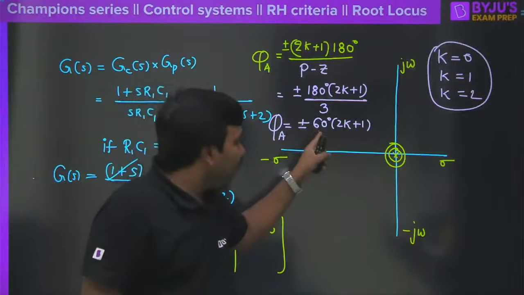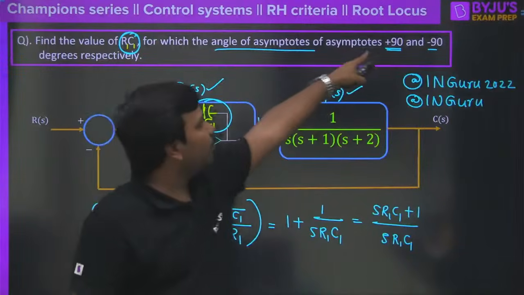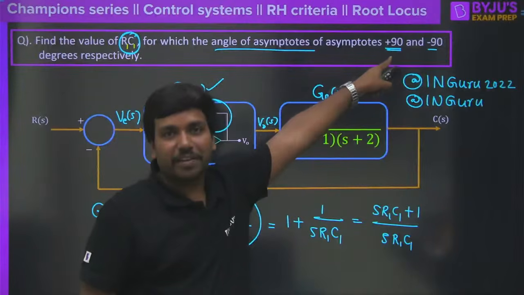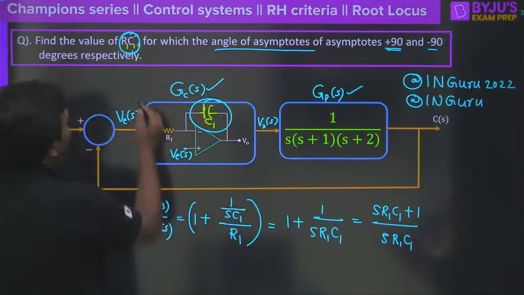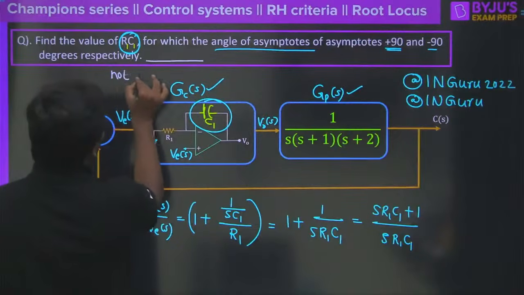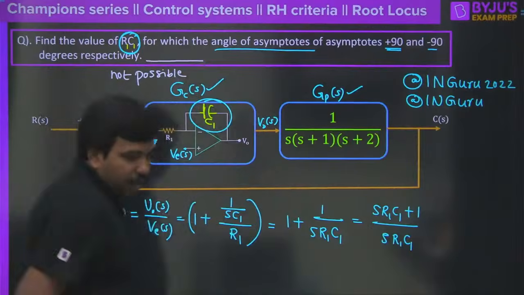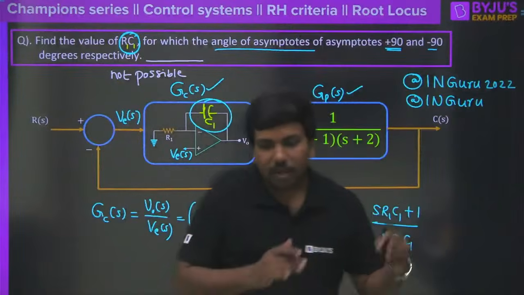If you get the angle of asymptotes equal to odd multiples of 60, how do you get the angle of asymptotes equal to 90 degrees here? So the answer for this, of course, four options are there. One of the options is not possible. Clear? You don't get the angle of asymptotes equal to plus or minus 90 degrees.